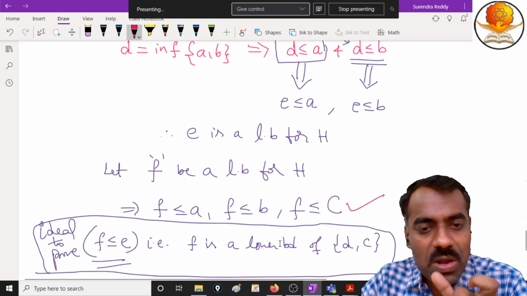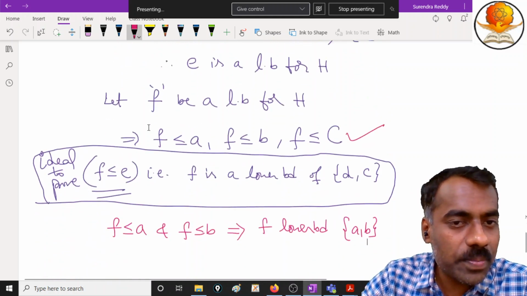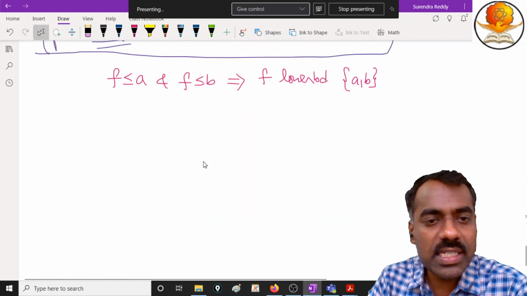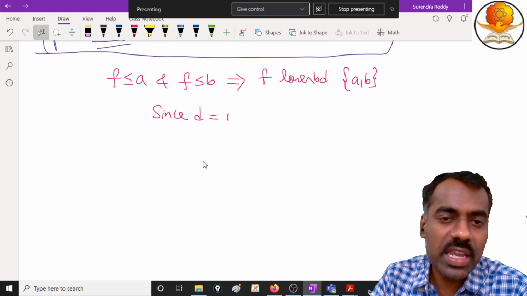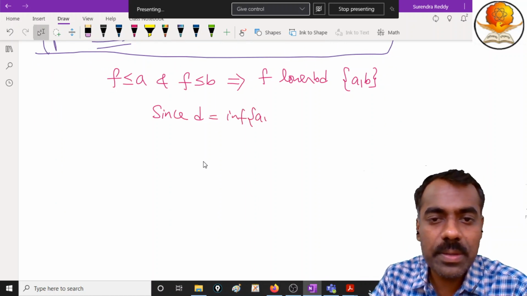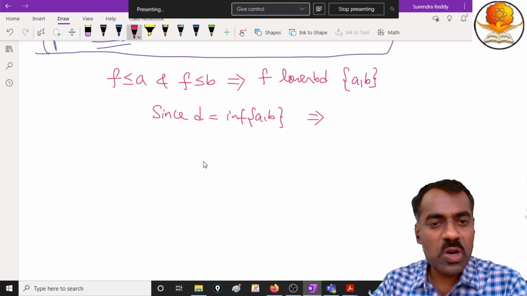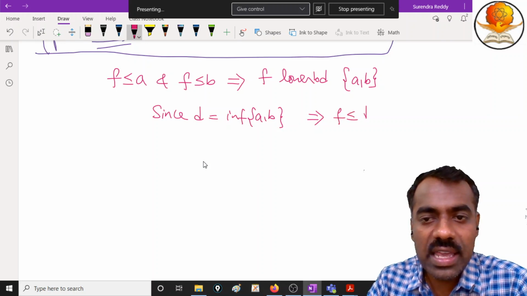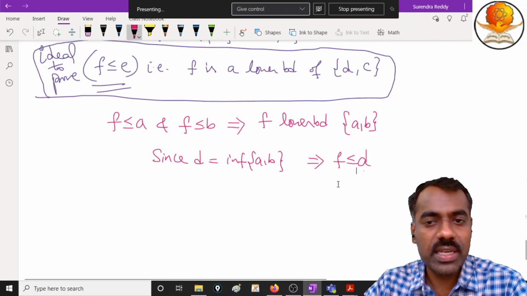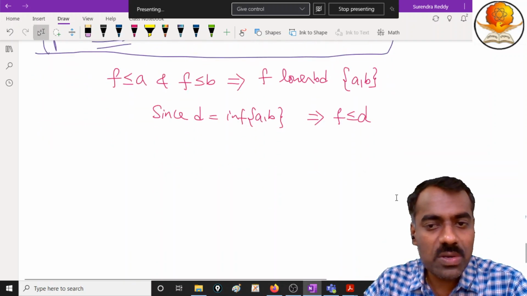Now when you have a lower bound for A comma B, we know that D is the greatest lower bound, that means the infimum of A comma B. What is the relation between D and F? F is a lower bound, D is greatest among all lower bounds. So what you will get here is F is less than or equal to D, right? Are you following?